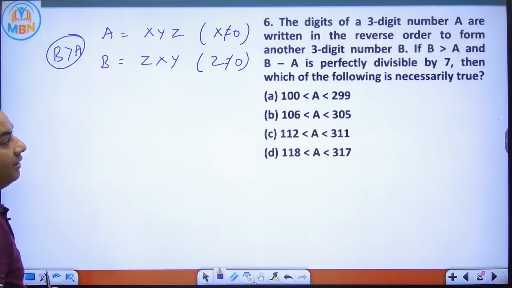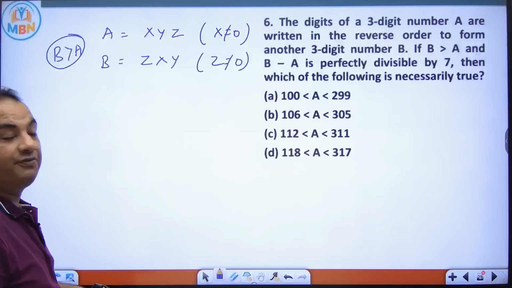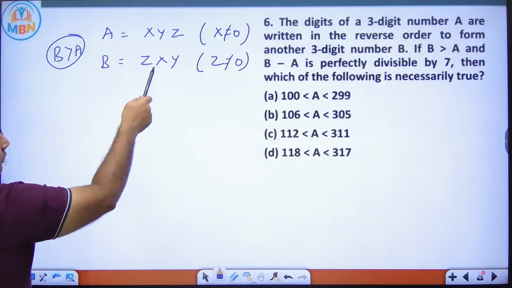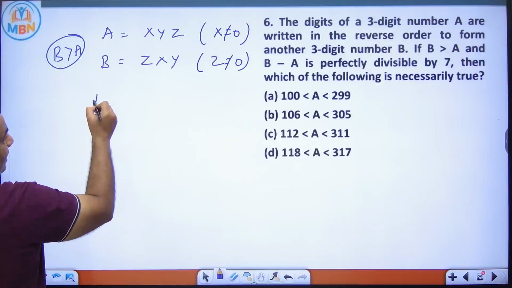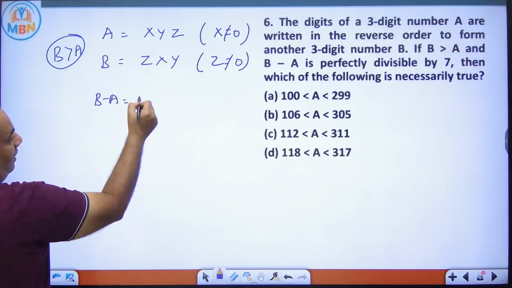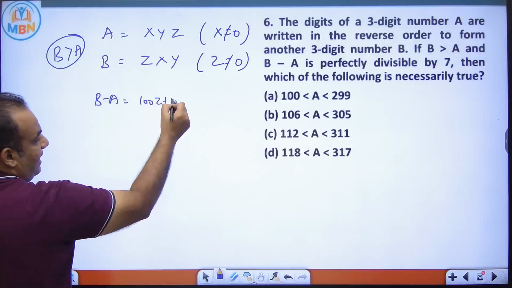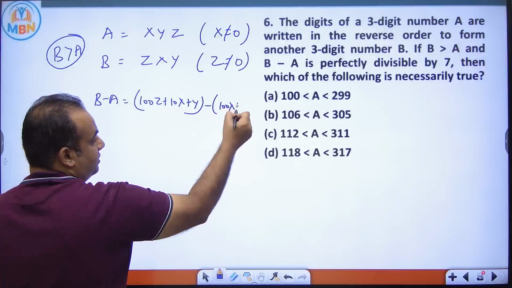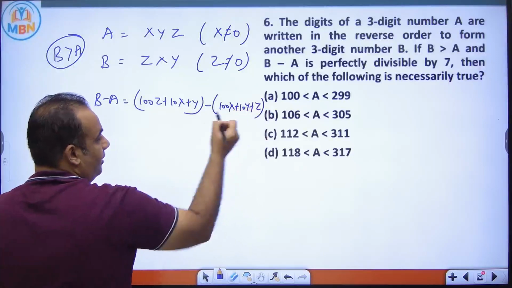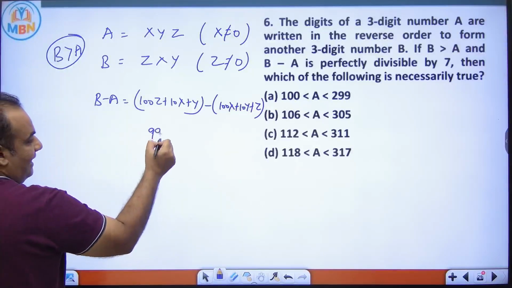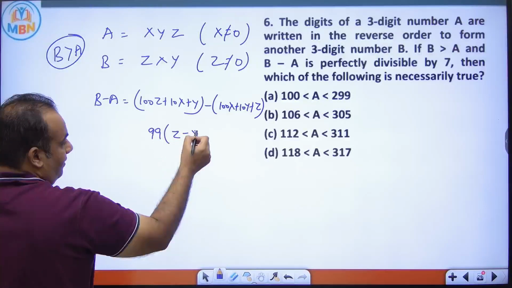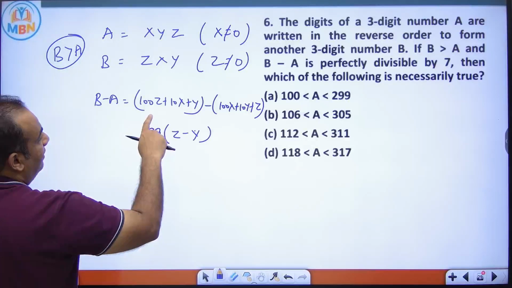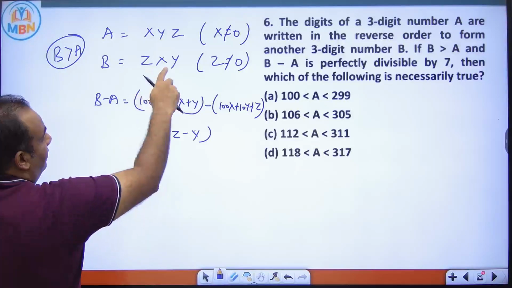And they are saying B minus A is perfectly divisible by 7. Now B is greater than A, so if I subtract B minus A, see what I will get. B is 100Z plus 10Y plus X, and A is 100X plus 10Y plus Z. Sorry, I have written it wrong.